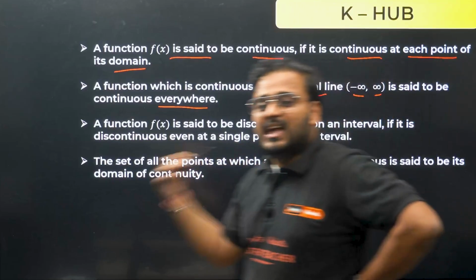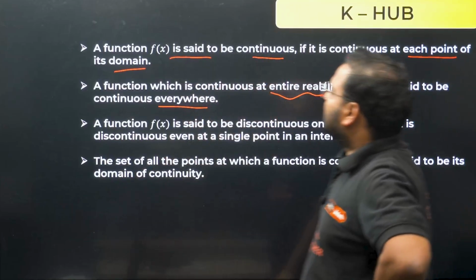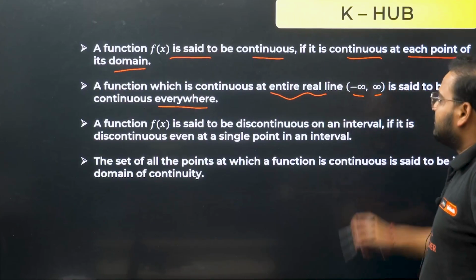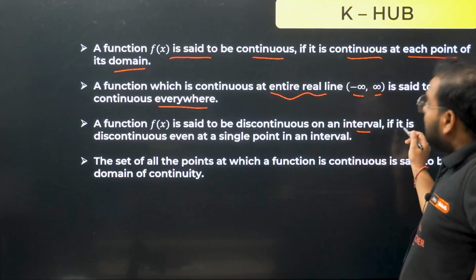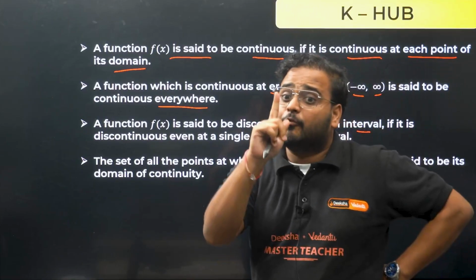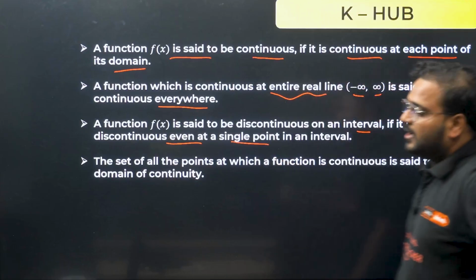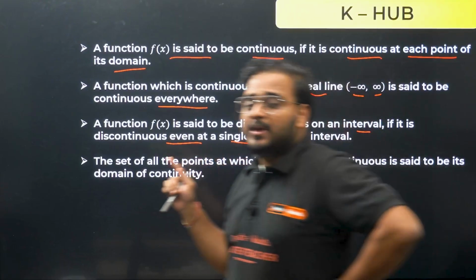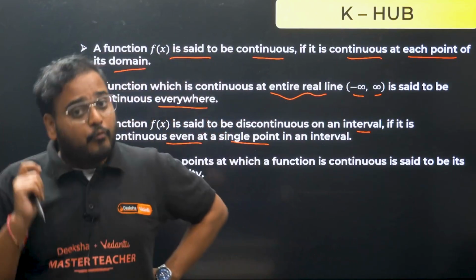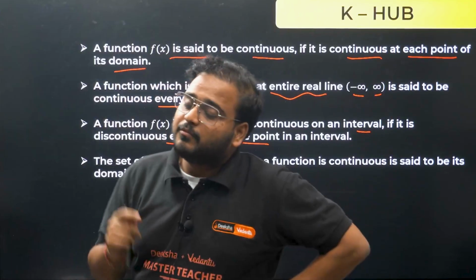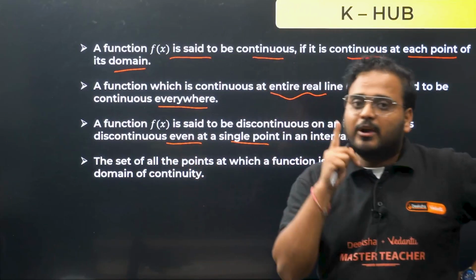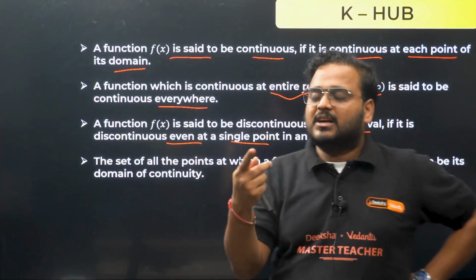So continuous everywhere. Next up, the function f(x) is said to be discontinuous on an interval if it is discontinuous at even one point, at even a single point. Okay, so in that interval it has to be continuous everywhere for it to be called a continuous function. For it to be called discontinuous, even one point of discontinuity will give me a discontinuous function.